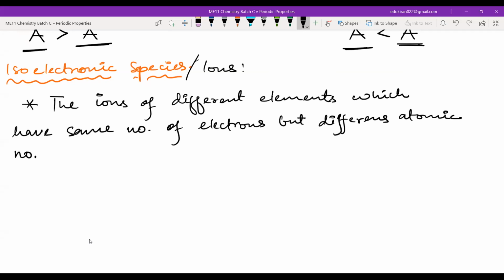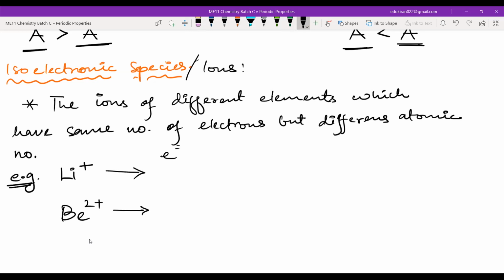Now, for example, let us say lithium 1 positive and beryllium 2 positive. Let me write it like this first. So how many electrons are there?